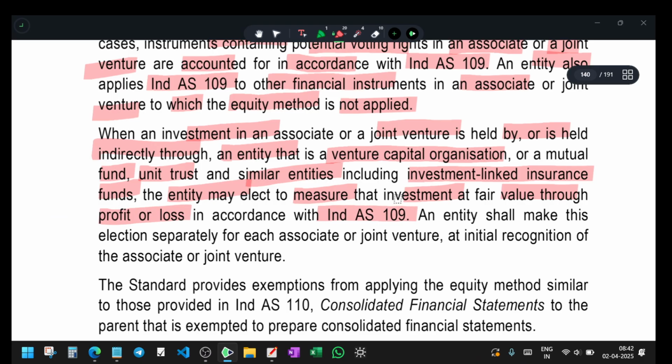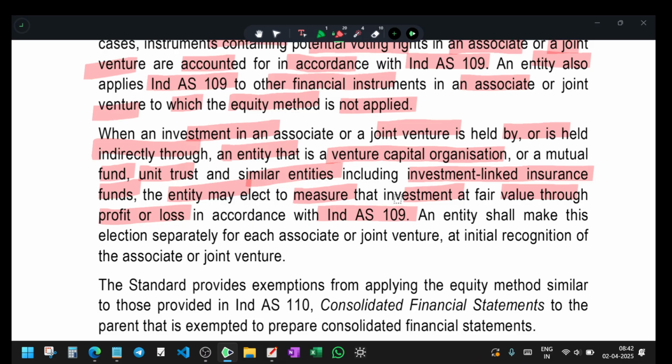So when they follow Ind AS 109 financial instruments, the question arises what we do when we find fair value. It is an investment in investment-linked insurance funds, similar funds, unit trust funds, mutual funds, or venture capital organizations. In this entity I have direct or indirect control. So in this investment I can go for the equity method. At the same time, I can go for the other method also, the financial instrument method.